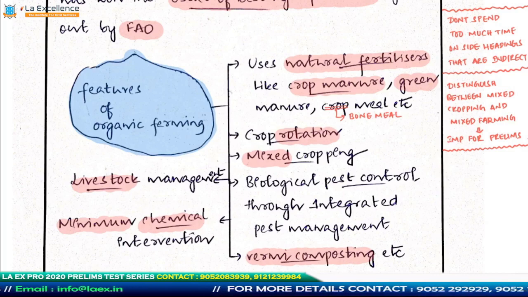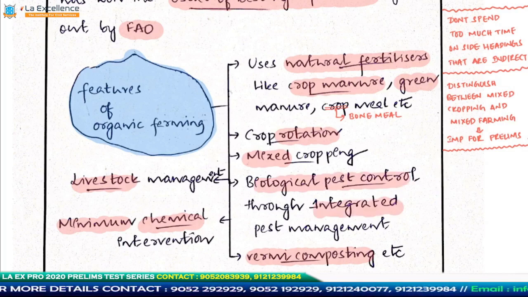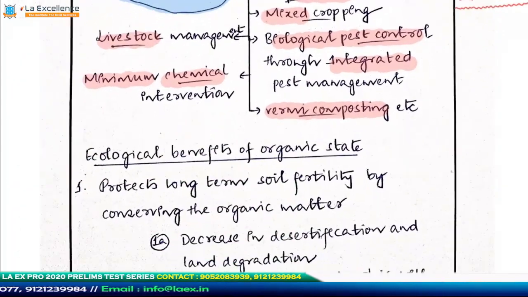And then he goes for biological pest control, integrated pest management. So he has given me a good number of points in this short space. Now he's directly supposed to jump into the first side heading, which is the ecological benefits of an organic state.